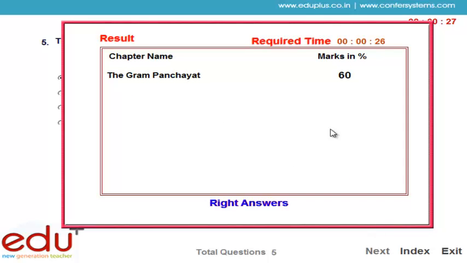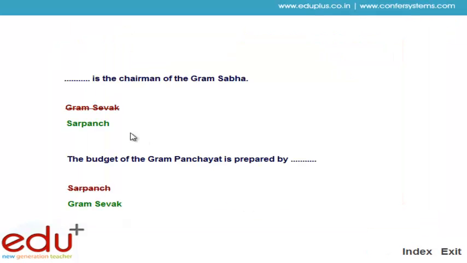Now your test is finished. After that, your result is displayed. The result includes the time required and the marks obtained. If you want to see your right answers, then click the right answer option. After that, the correct answer is displayed in green color and the wrong answer is displayed in maroon color. After that, friends, the test is completed and the topic is also completed.